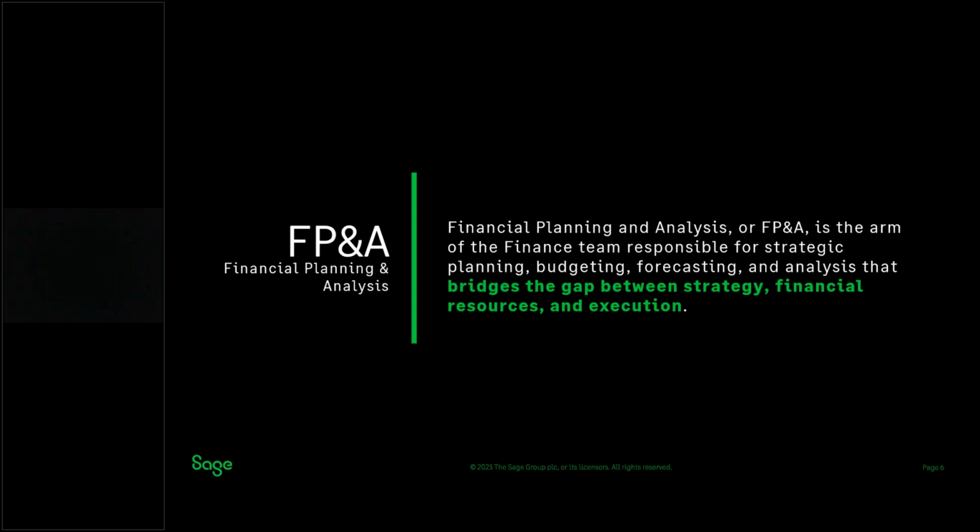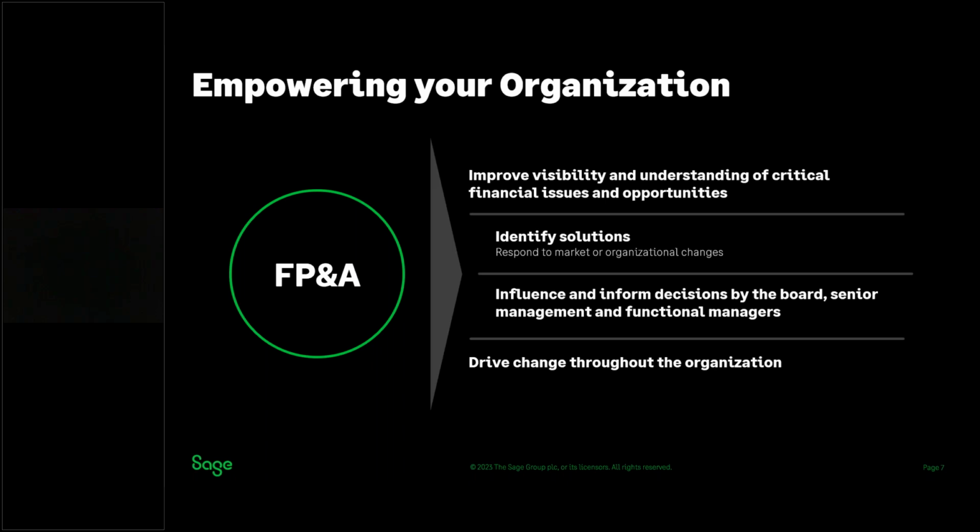With this added FP&A element, we're providing the finance team with tools that can help with strategic planning, forecasting, and analysis. It serves as a link between the organization's overall strategy, its financial resources, and its operational execution. The financial planning and analysis tool provides visibility by helping your organization understand critical financial issues and opportunities. It helps you respond to market and organizational changes, and influence and inform the senior leaders, board members, and department heads by giving them a better understanding of how financing and resources are being utilized. It will allow you to drive change throughout the organization.